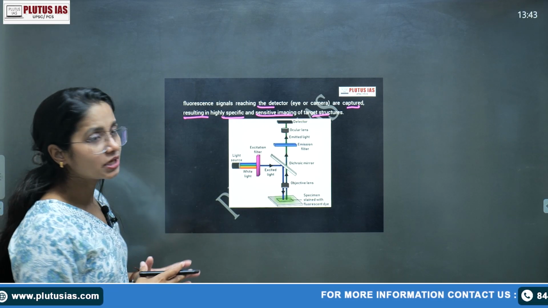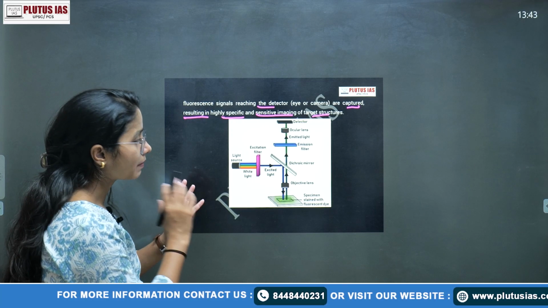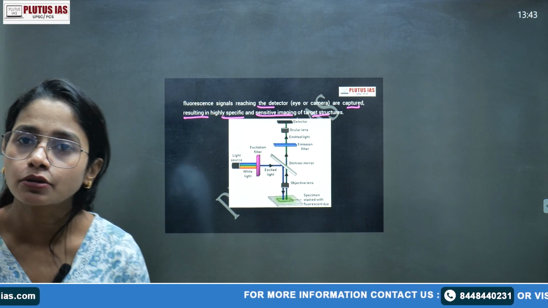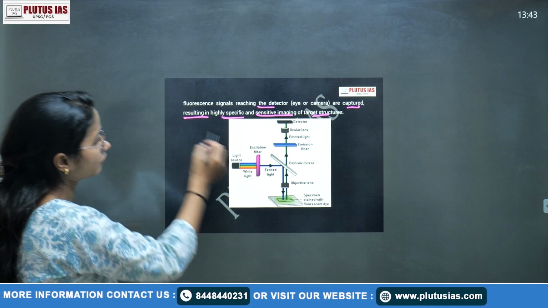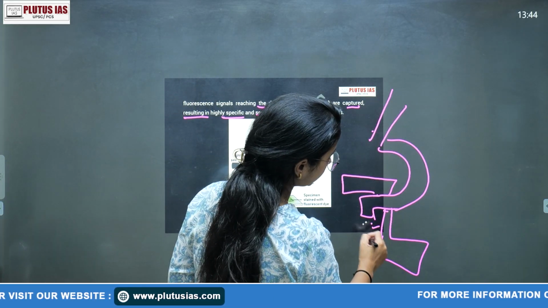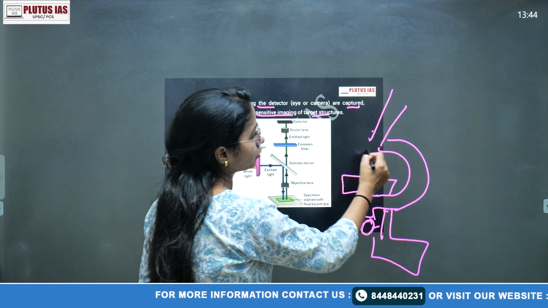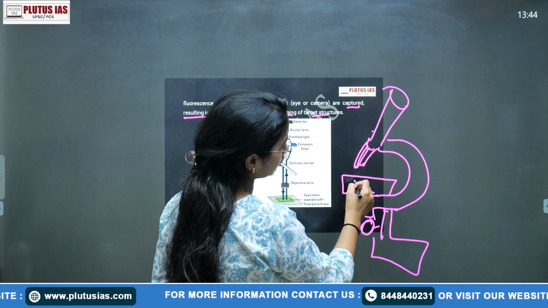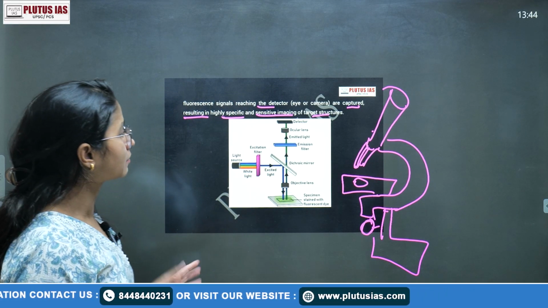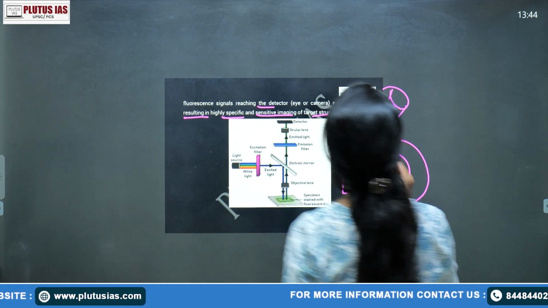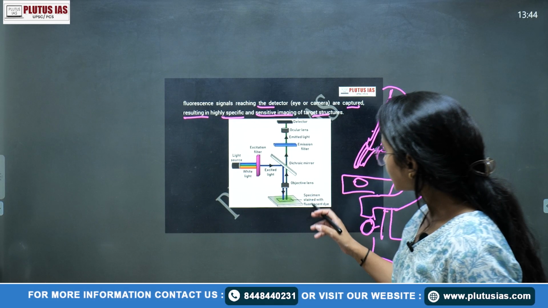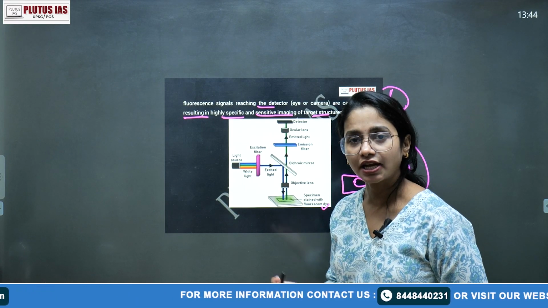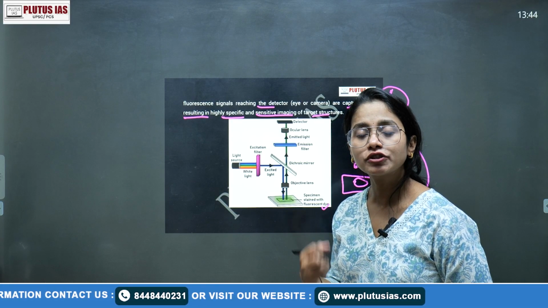So what do we see in fluorescent microscopy? There is a microscope-like structure. This is the general structure of a microscope, and there is a lens also. This is your eyepiece, this is your objective. There are two lenses through which you see the object. What is the difference between this microscope and the fluorescent microscope? Here the specimen is stained with a specific kind of fluorescent dye, or better I can say fluorophores, which provide the colors.